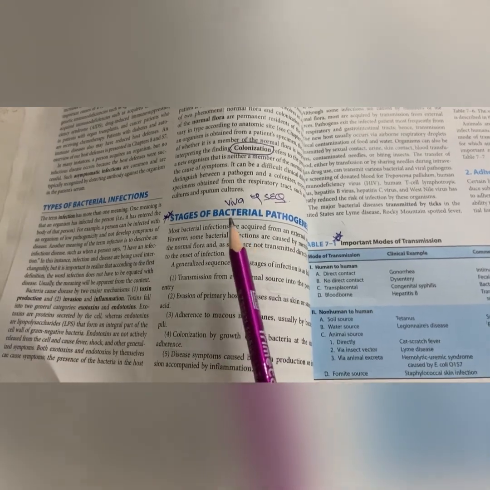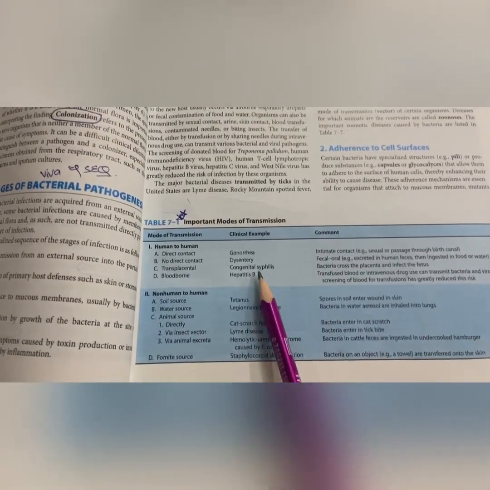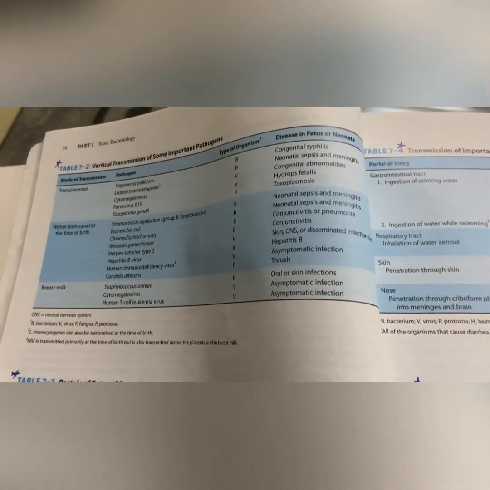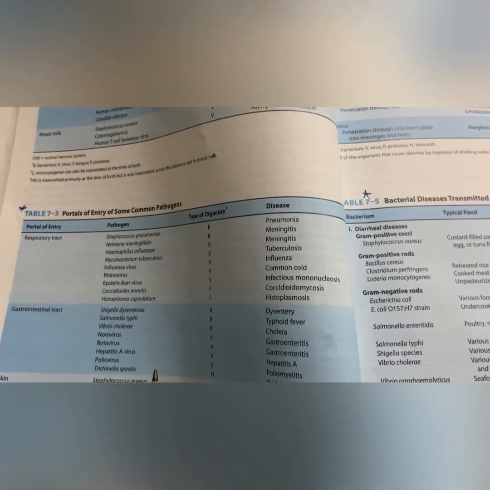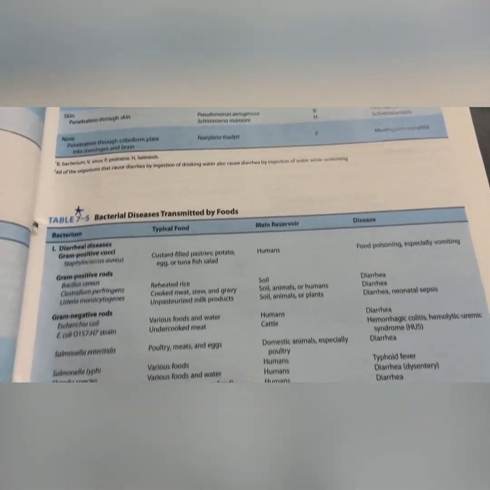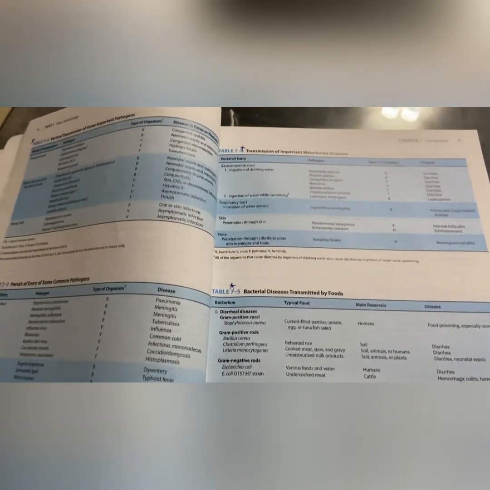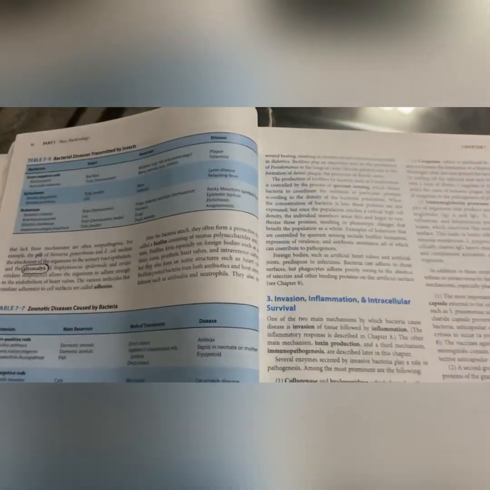This is very important for the viva and the SEQ point of view, these 5 points. And then this table, important modes of transmission. It is not important from the SEQ point of view. You just need to go through this table. And these tables, 7.2, vertical transmission of some important pathogens and the portals of entry of some common pathogens, transmission of important waterborne diseases and the bacterial diseases transmitted by food. You just need to go through these tables. No need to cram these because it is not important from the SEQ point of view.